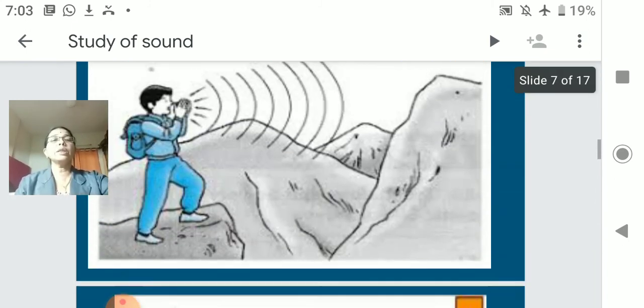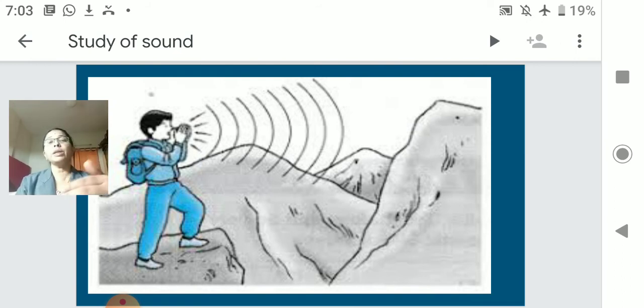To get the echo, we require to be at a distance of 17.2 meters away from the reflecting surface, then only we get an echo.